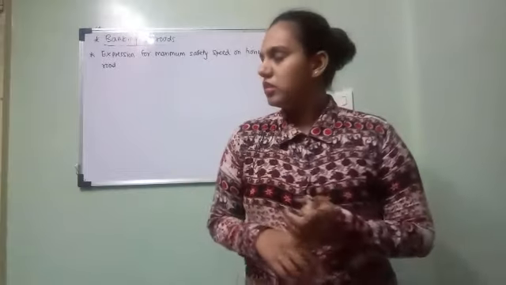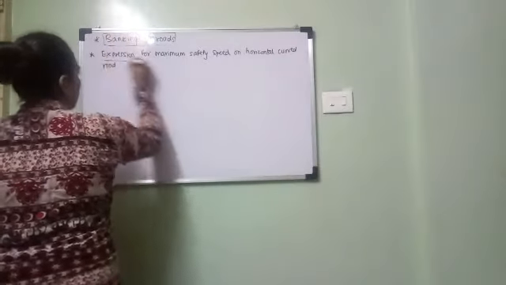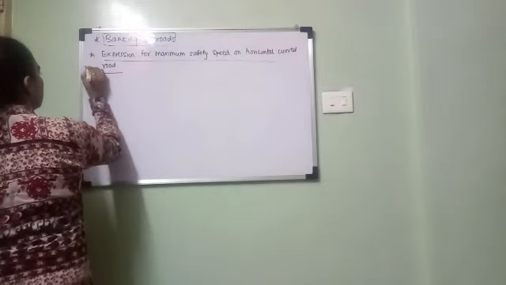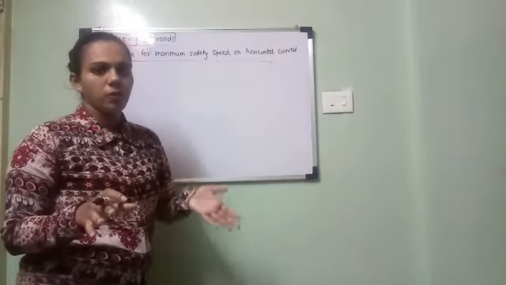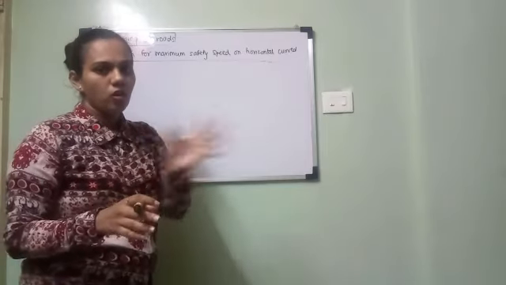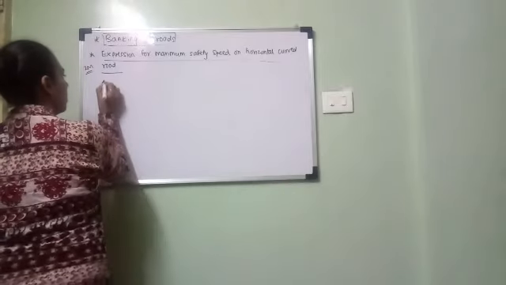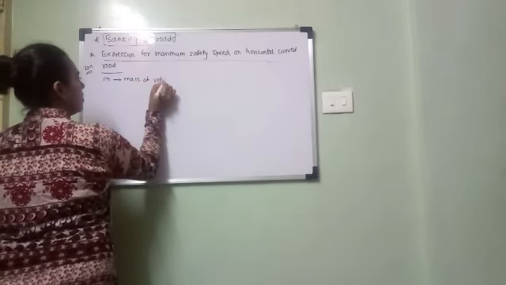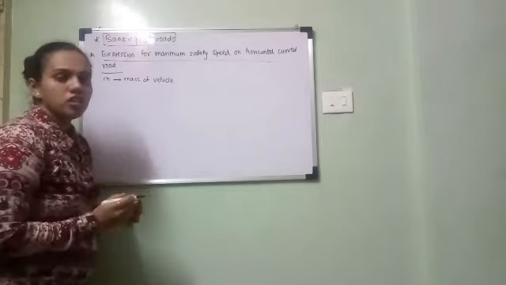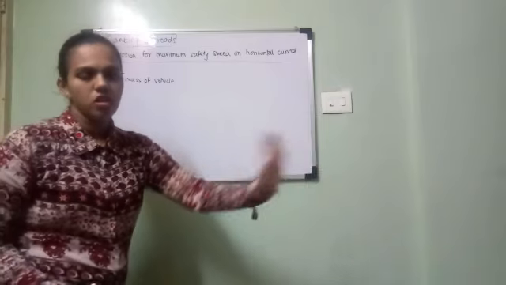First, we'll see your first question, which is expression for maximum safety speed on horizontal curved road. This derivation will be asked for 2 marks. This is a horizontal curved road. Right now we have not seen what banking is or what a banked road is. This is a simple horizontal curved road. So we'll derive it. Suppose we consider a vehicle having mass m. It is taking a turn on a horizontal curved road, suppose towards left.